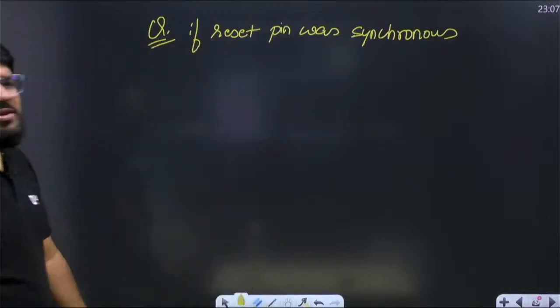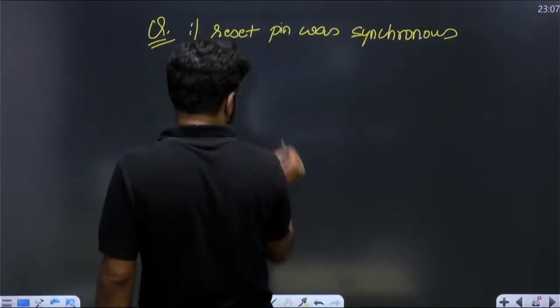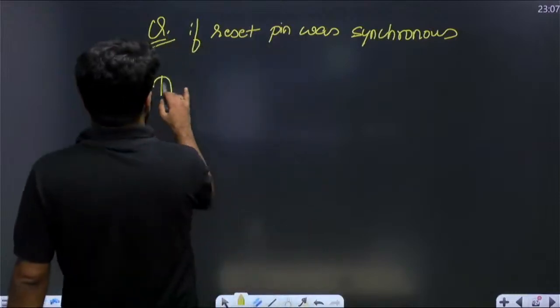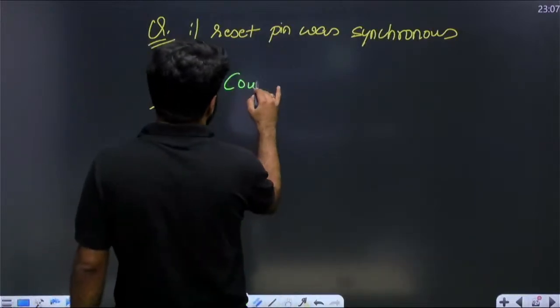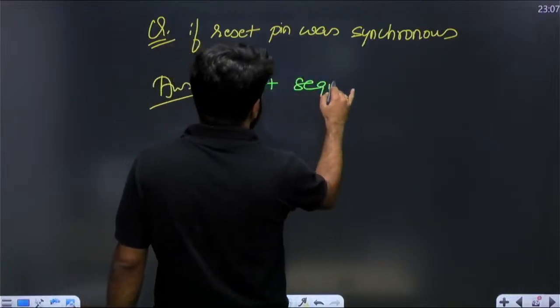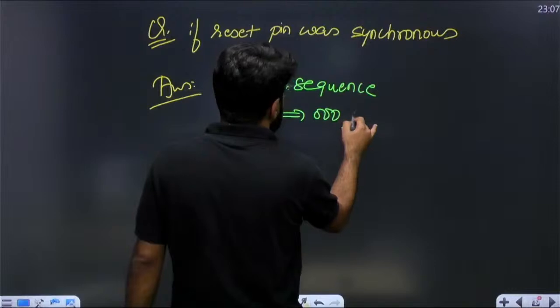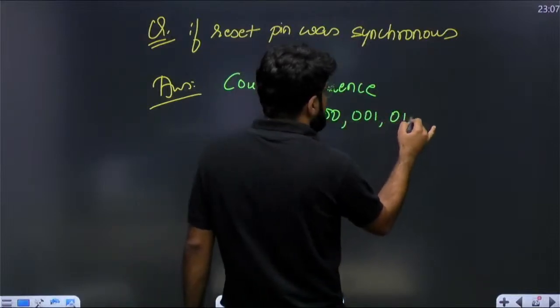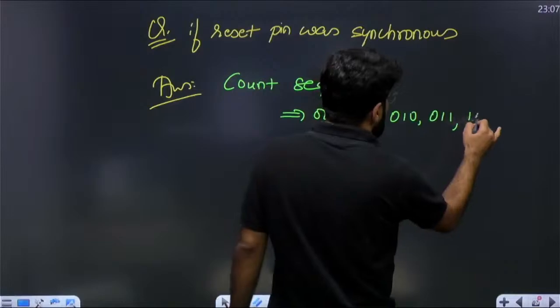If the reset pin was synchronous, then what is the count sequence? Then dear, what is the answer? Same circuit diagram. The count sequence will be 0, 0, 0, 0, 0, 1, 0, 1, 0, 0, 1, 1, 1, 0, 0.